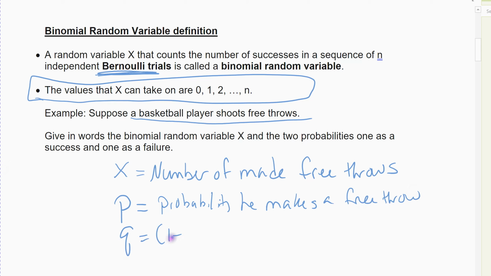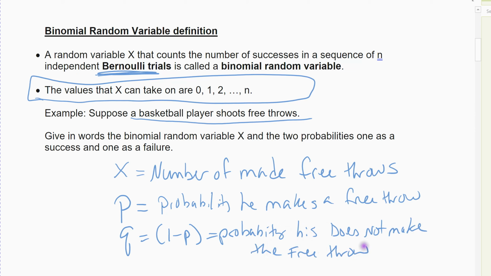Q, which would be 1 minus P, would be the probability he does not make the free throw. The complement, not making it. Those are your possibilities. You make it or you don't make it based on his statistics.